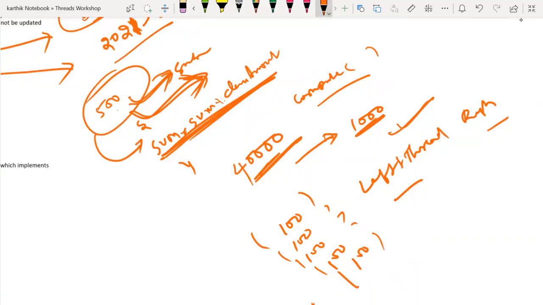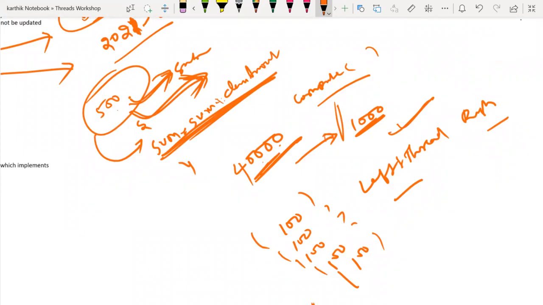So whenever I say 4,000, is 4,000 greater than 1,000? Yes. Now, if my records are within 1,000, like 0 to 1,000, 1,000 to 2,000, that means the difference should be 1,000 only. Then only I can process it. That means at a time, only one thread can process 1,000 records. But here 4,000 is there. Now, can I say that I have to split that work?